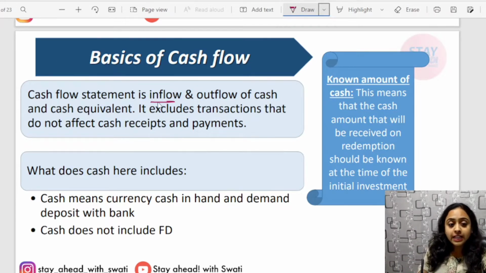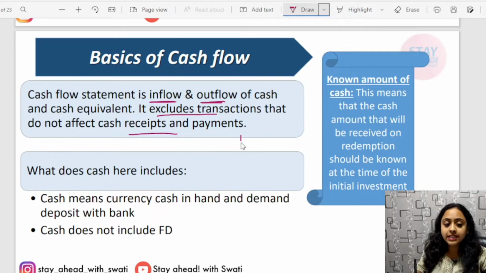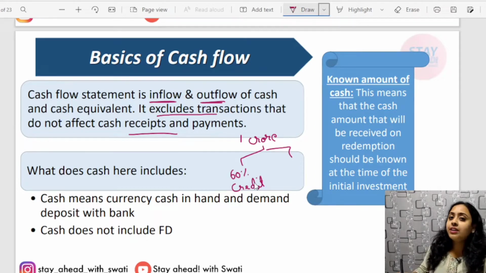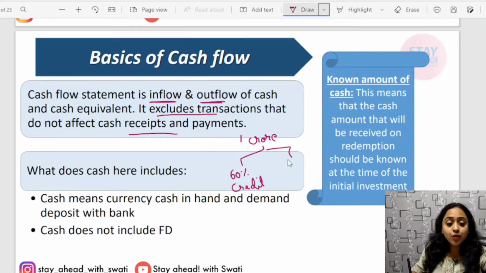It includes both cash inflow and outflow. It excludes transactions that do not affect cash receipts or payments. For example, you did a 1 crore sale, a simple example. 60% is credit, which means they are debtors and you will be receiving that on a later date, whereas 40% is cash.